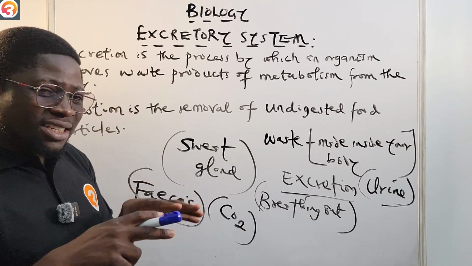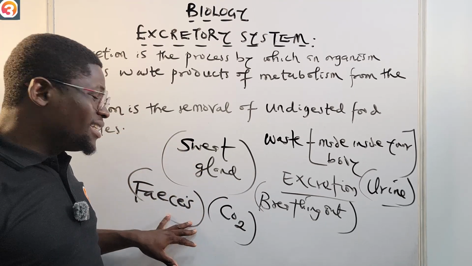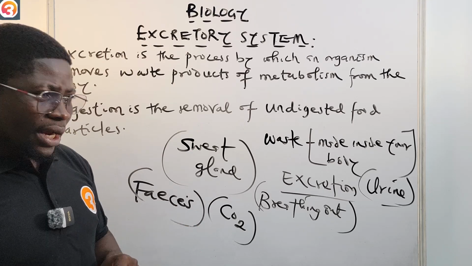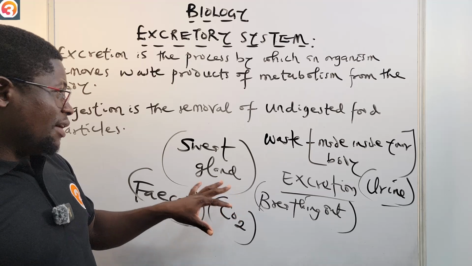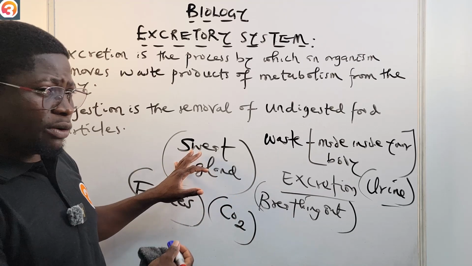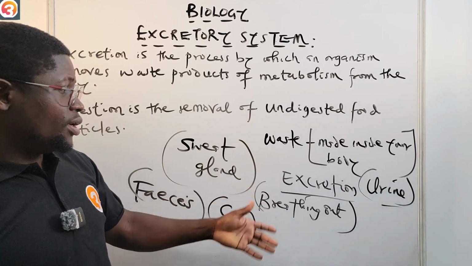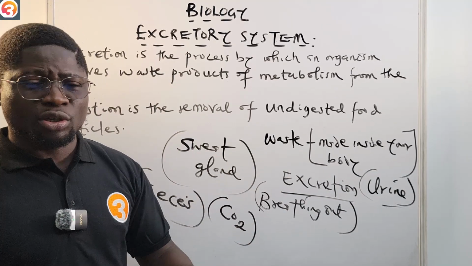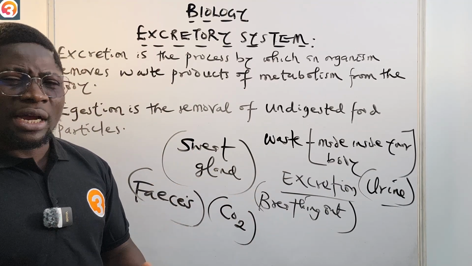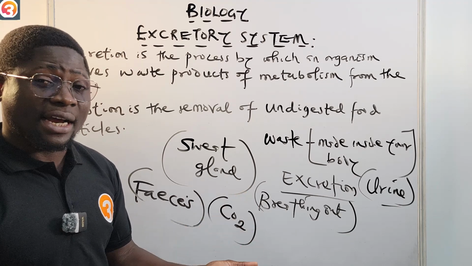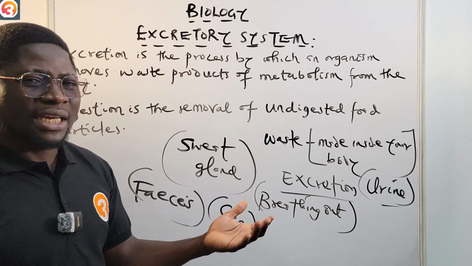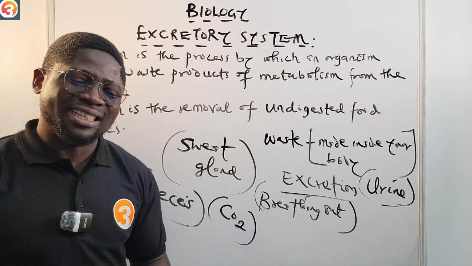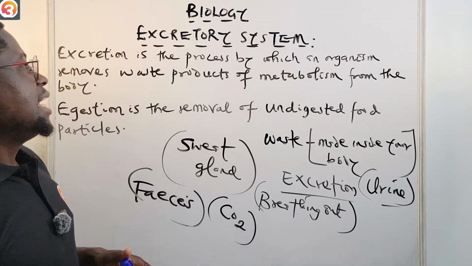But feces is not an excretory waste. Take note of that. We have sweat produced by the sweat glands. We have urine. We have carbon dioxide when we breathe out. We have other nitrogenous waste substances like urea, uric acid, and ammonia. Those are excretory wastes. But feces is not an excretory waste. Take note of that.